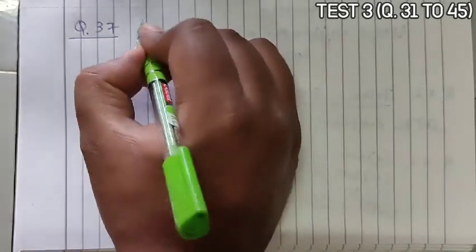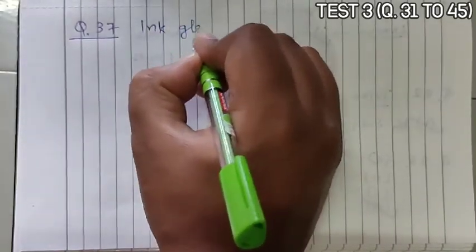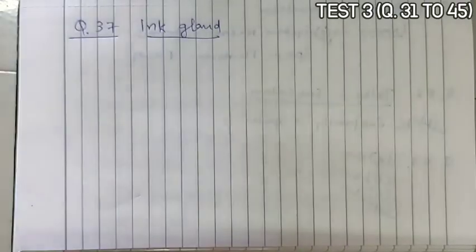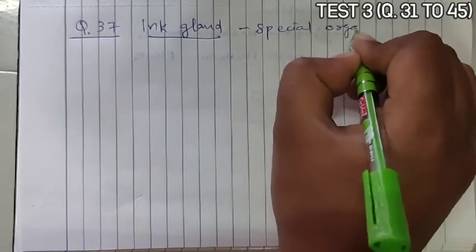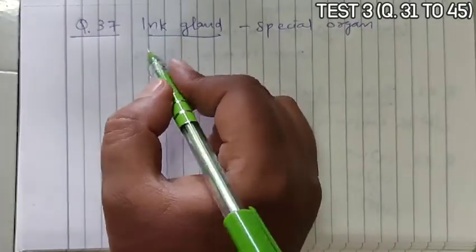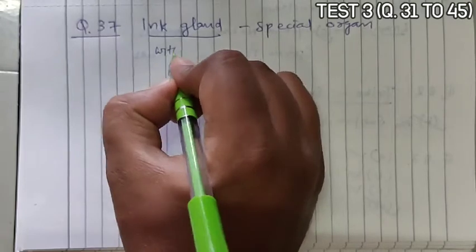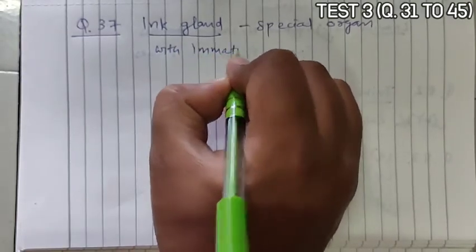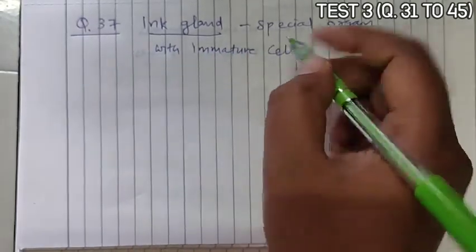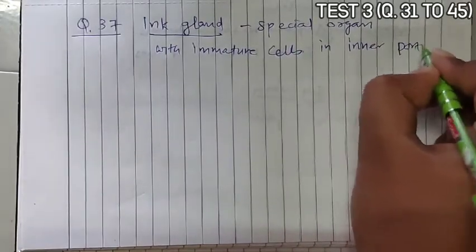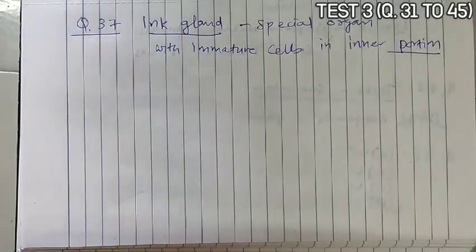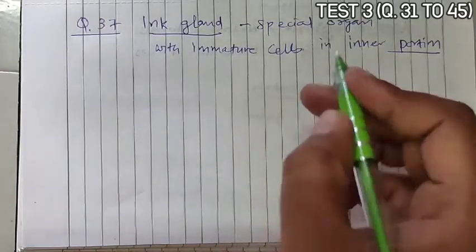Next is question 37. Question 37 asks where ink glands occur. So first we should understand what ink glands are. Ink glands are special organs with immature cells in the inner portion.